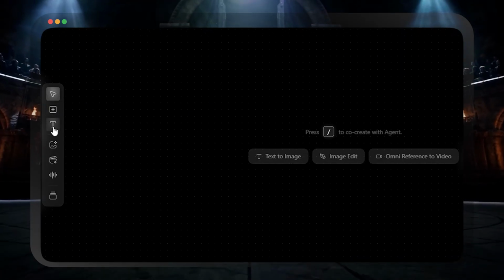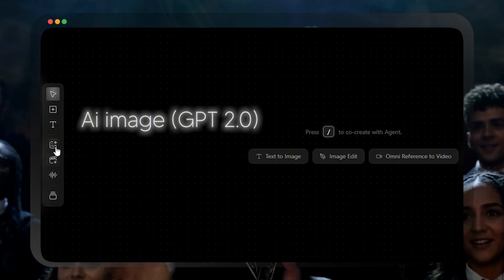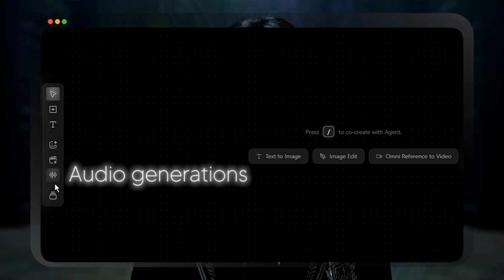One more thing before I wrap. The left sidebar has standalone AI tools, AI image with GPT Image 2, individual AI video clips, and AI audio generation. Topview Canvas is not just a storyboard tool, it is a complete creative studio. Generate music for your film, create thumbnail images, produce B-roll clips, all inside one workspace without switching platforms.